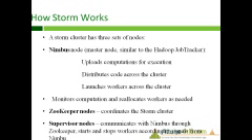Now, how does Storm work? If we work with Storm, we have three nodes: Nimbus, Zookeeper, and Supervisor. A Storm cluster has a set of three nodes. The Nimbus node is the master node. It is just like Hadoop. If we work with Hadoop, we have a name node, and the name node has a job tracker. So our Nimbus also works as a job tracker. It is like a name node.